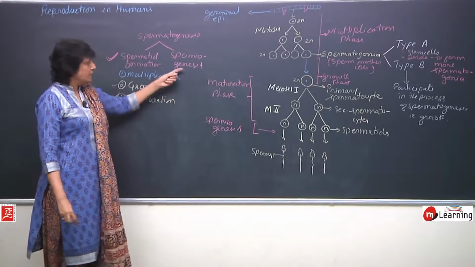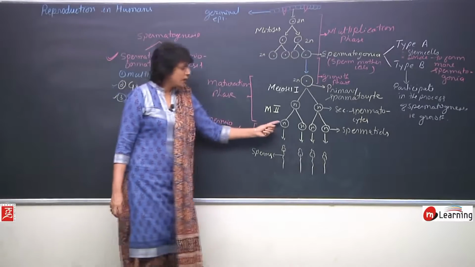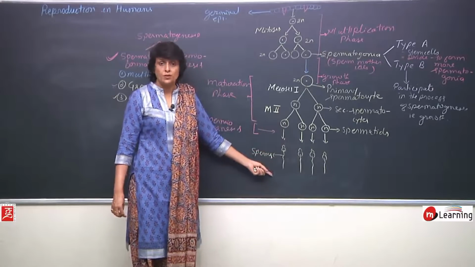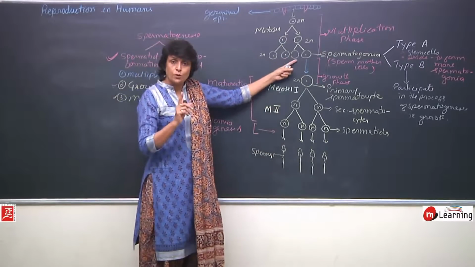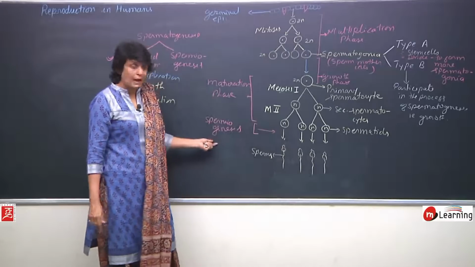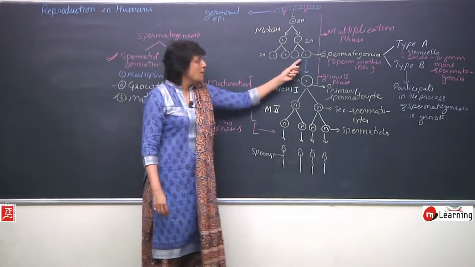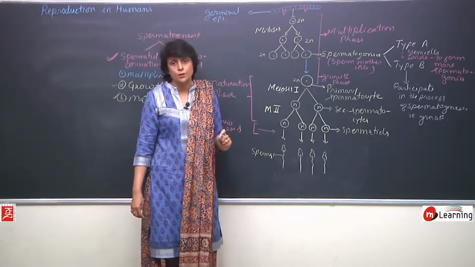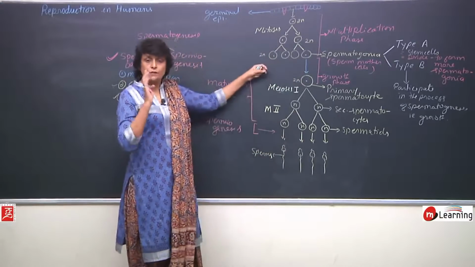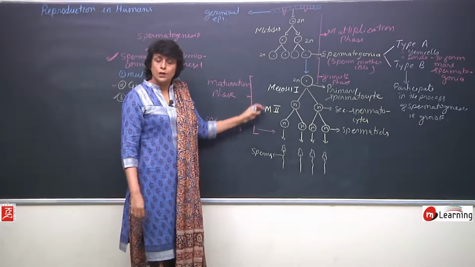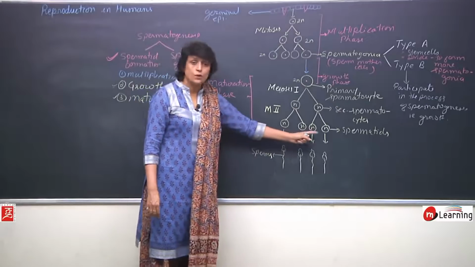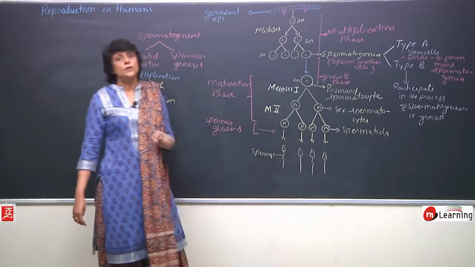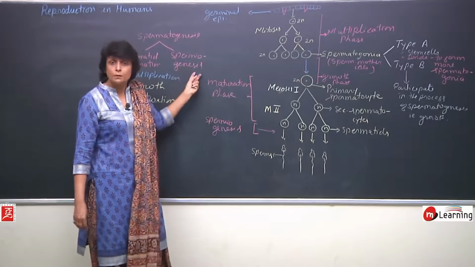Spermiogenesis includes the changes which take place in a spermatid for sperm formation. Now we will see the details of what happens during spermiogenesis, but from one spermatogonium, 4 sperms will be produced, because the division is first mitotic, then growth, then meiosis, which results in formation of 4 haploid spermatids which get transformed into the sperms by the process of spermiogenesis.